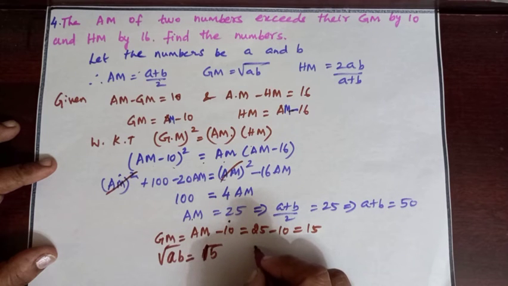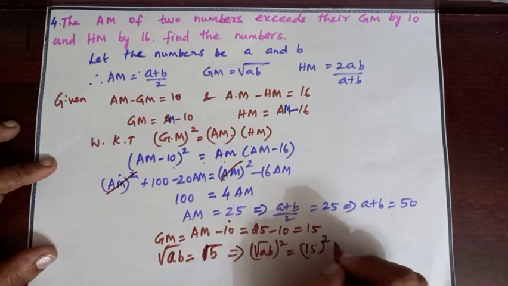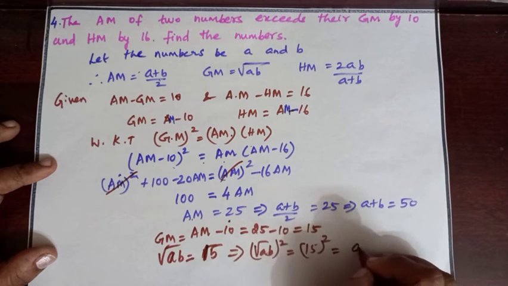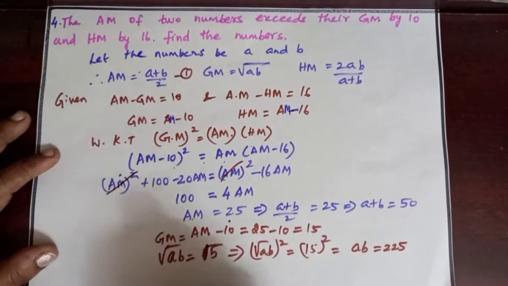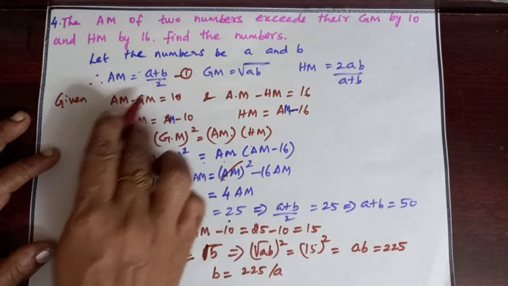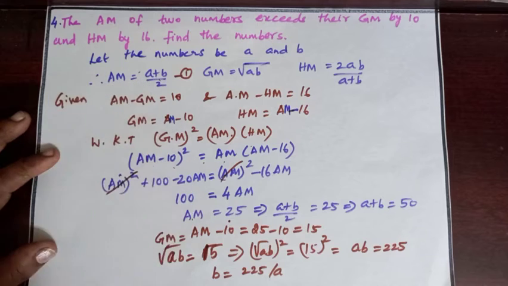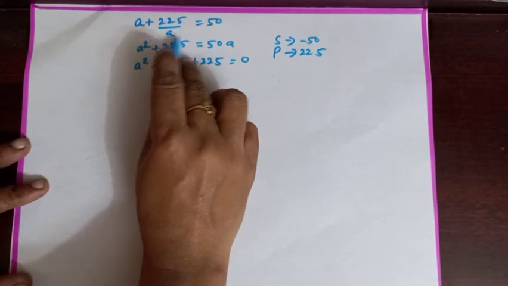Square on both sides. So we get root of AB the whole square equal to 15 square, which gives AB equal to 225. B equal to 225 by A. Substitute B value in the first equation, A plus B by 2. A plus 225 by A equal to 50.